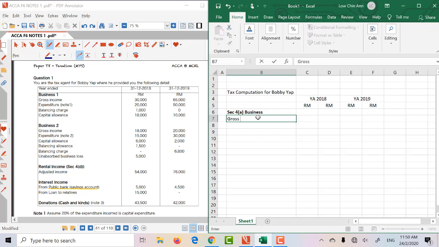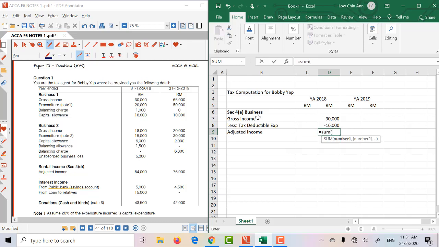Okay, right, so we have gross, and you're supposed to minus. Now I just call this tax deductible expense. That's your adjusted income. So what we have here is 30,000. Now we're going to minus 20. Sorry, we're going to minus 20% is not claimable, so that's 16.